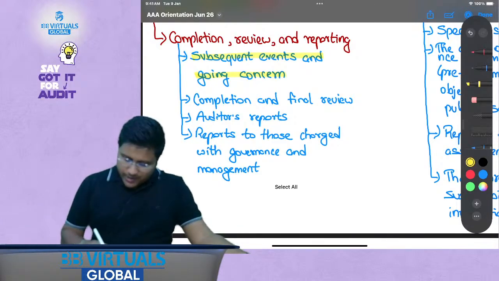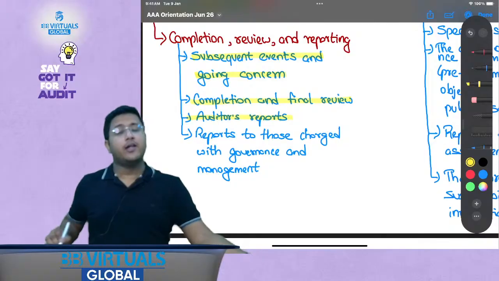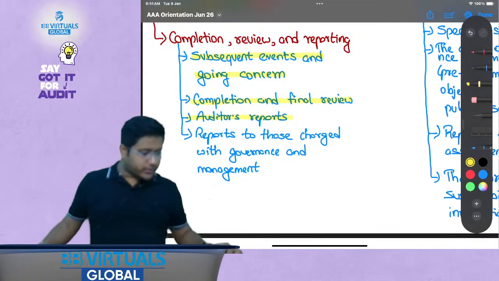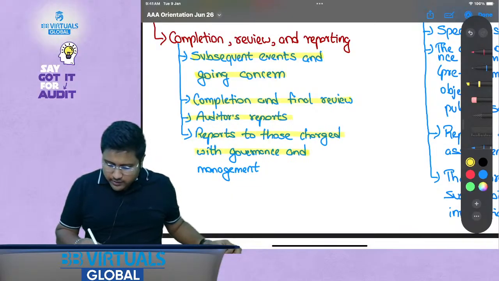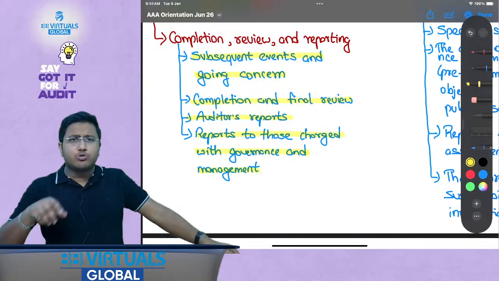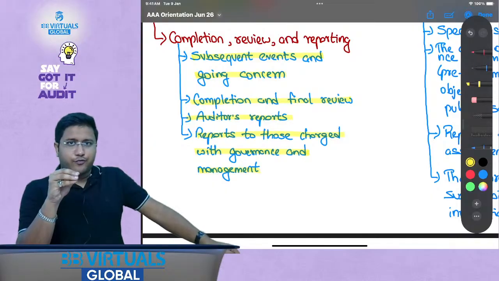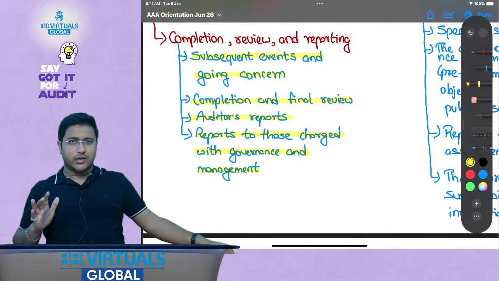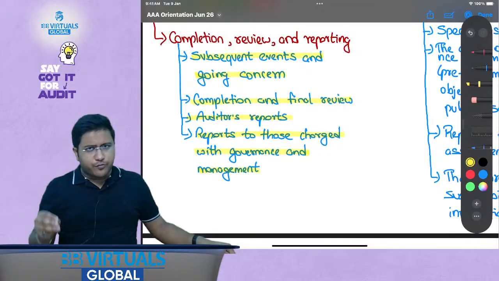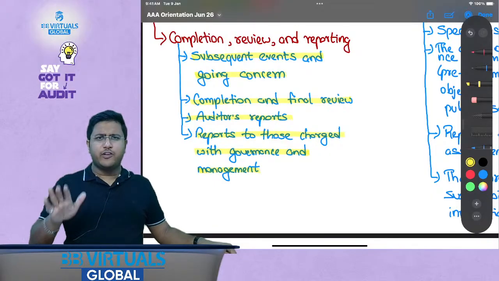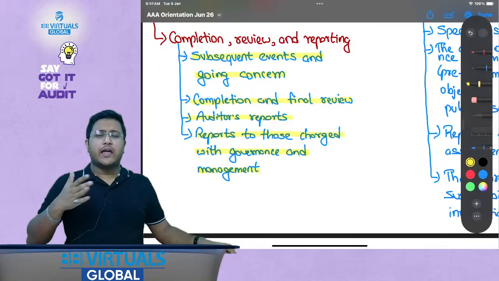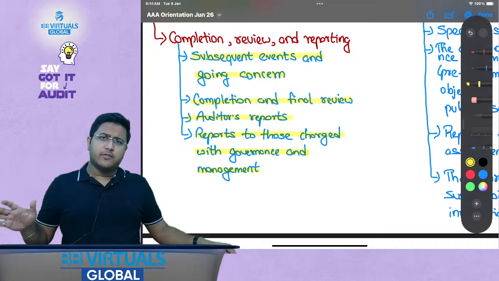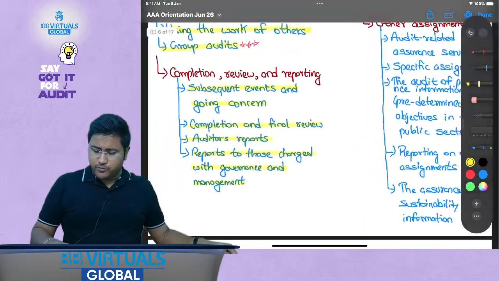Okay, now auditor's report, very important. This is something that is going to the public, so imagine how important this must be. Now, report to those charged with governance and management. So what is this, those charged with governance? See, if you have understood AA, then by now you should be aware of who those charged with governance are. But my dear friends, even if you don't remember, please feel free. I would be explaining it to you before we move further.